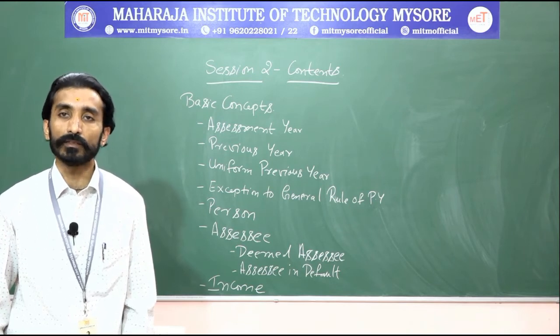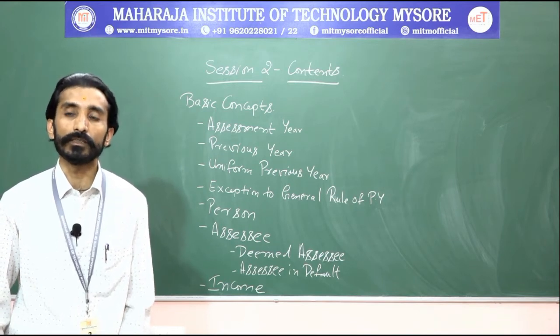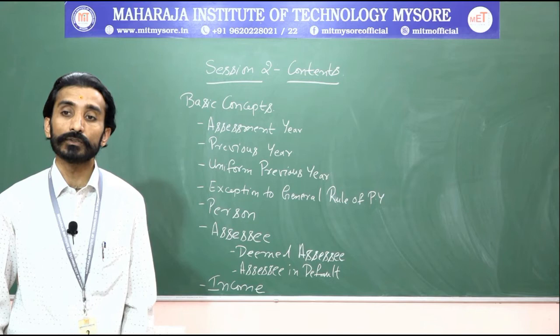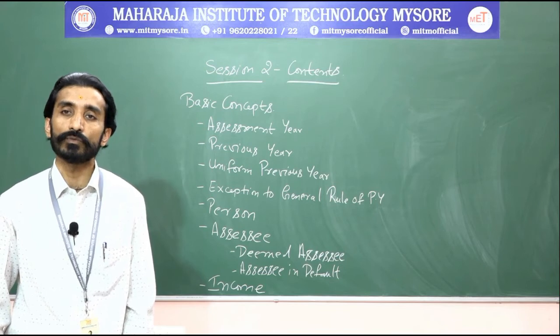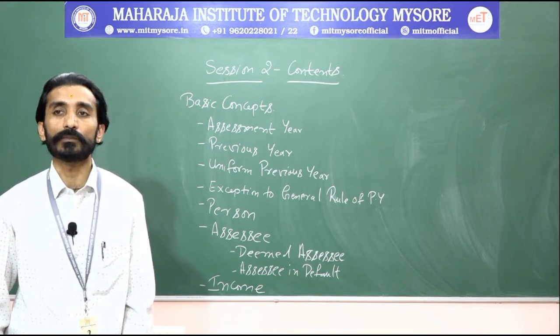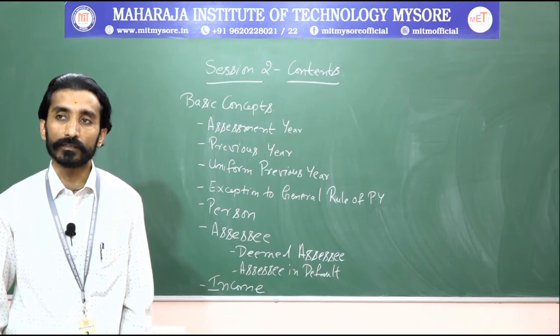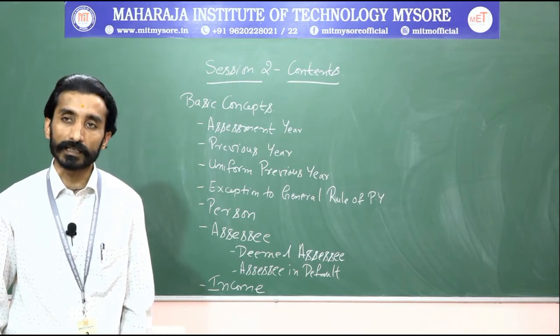For example, we find universities in Karnataka, it might be Mysore University, it might be VTU University, right? So this will be treated as an artificial judicial person. These are the persons which will be said as person under section 2 subsection 31, where based on these aspects total income will be charged with a tax.